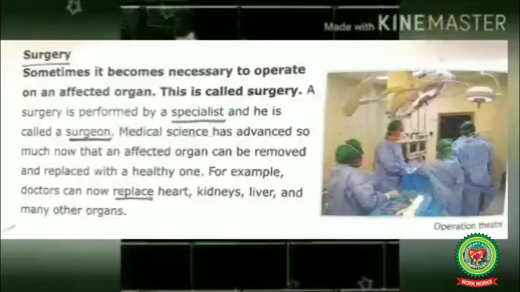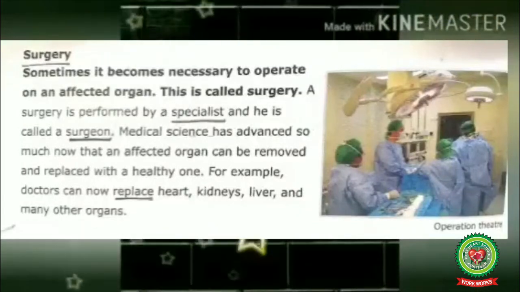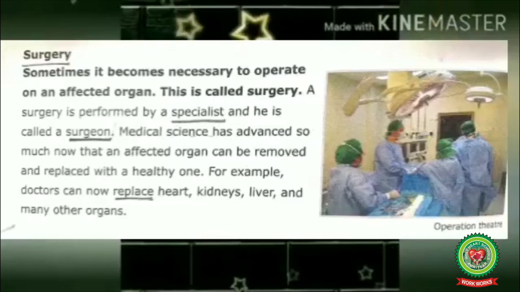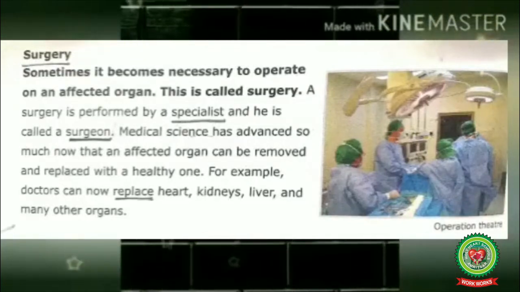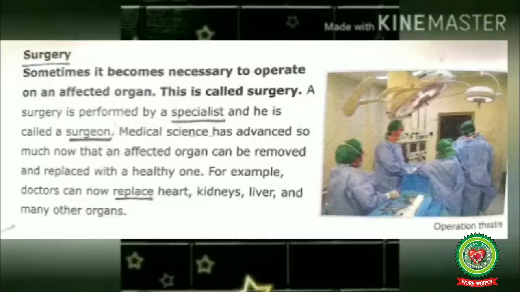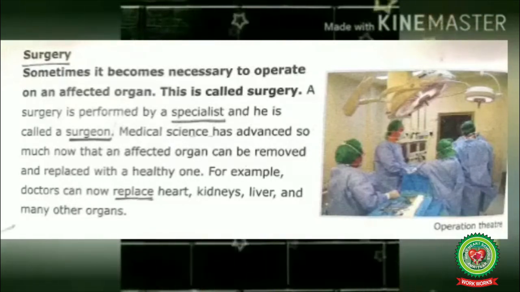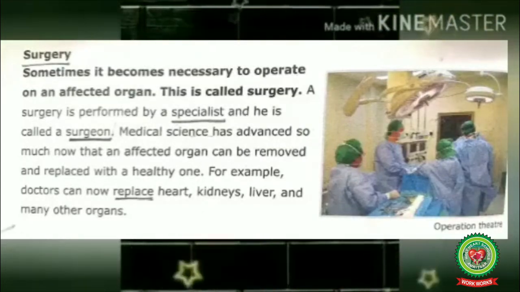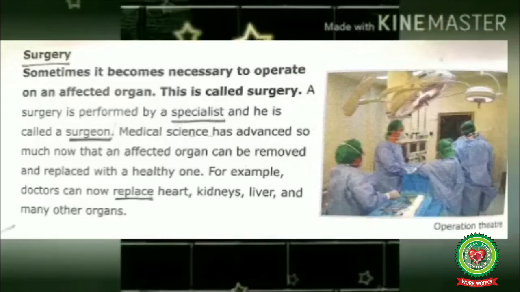Now students, concentrate on the next point, surgery. Sometimes it becomes necessary to operate on an affected organ. This is called surgery. A surgery is performed by a specialist and he is called a surgeon. Medical science has advanced so much now that an affected organ can be removed and replaced with a healthy one. For example, doctors can now replace heart, kidneys, liver, and many other organs.